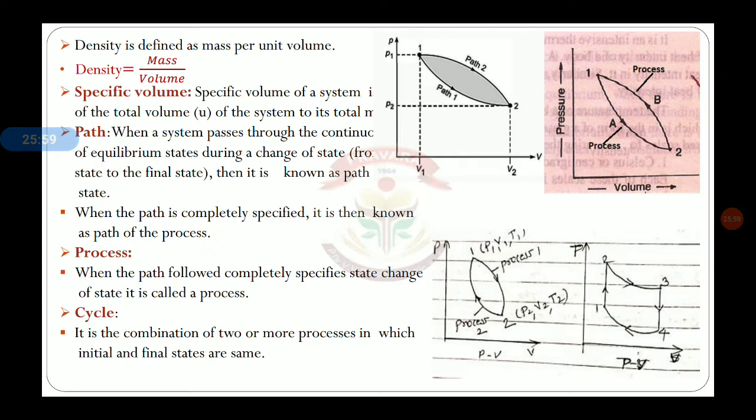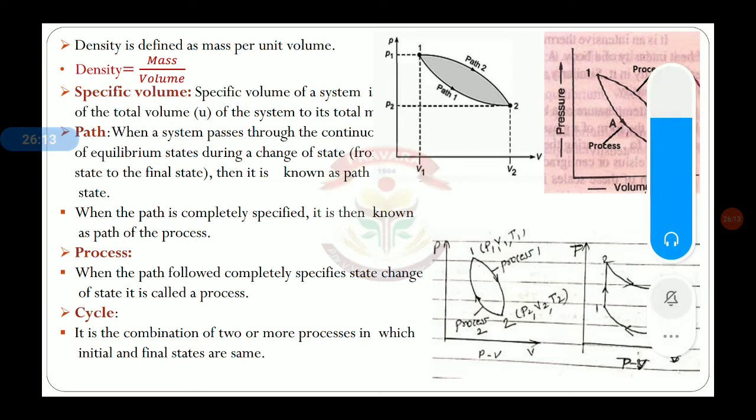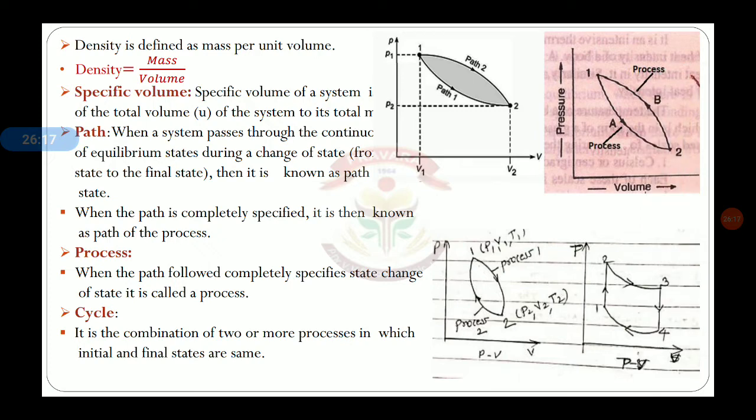When the path is completely specified, it is known as a path of the process. Then next is the process. When the path is followed with completely specified change of state, then it is known as a process.